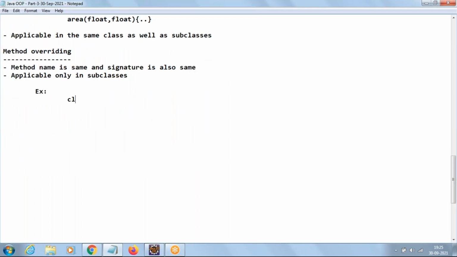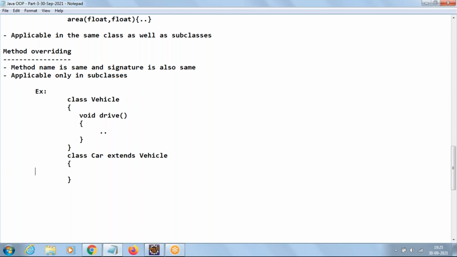If we take a class Vehicle with a method drive with some code inside. Now, if we take a class Car extends Vehicle, Car is a subclass of what? Vehicle.